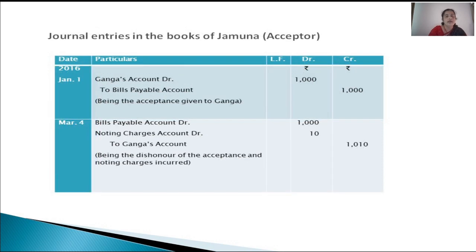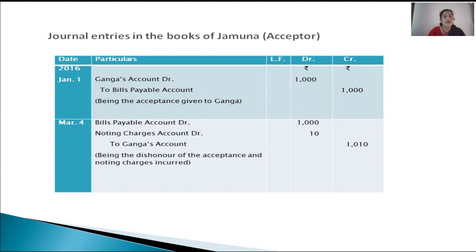Then, coming to the journal entries in the books of Jamuna, the acceptor, the first entry has to be on the date of the transaction. Ganga's account debited to bills payable account. It is the entry for giving acceptance on the bill drafted on Jamuna by Ganga.